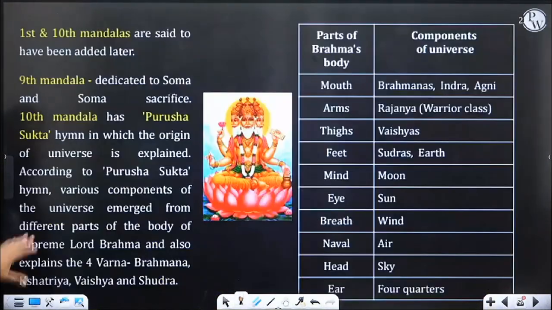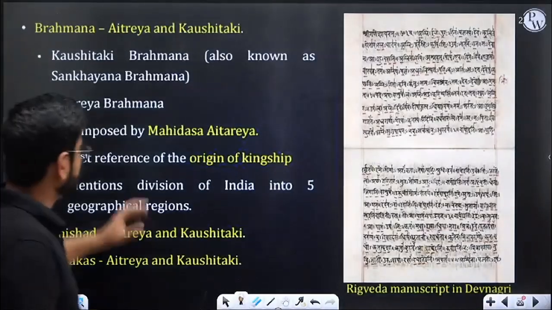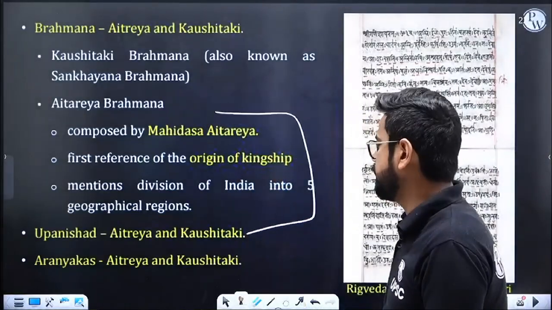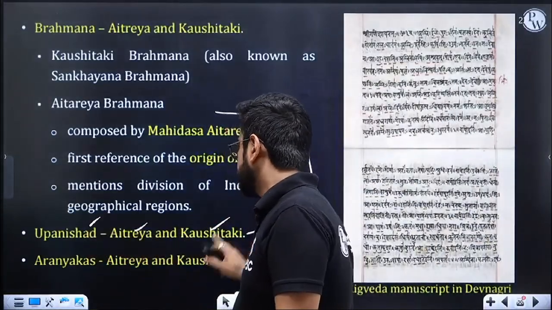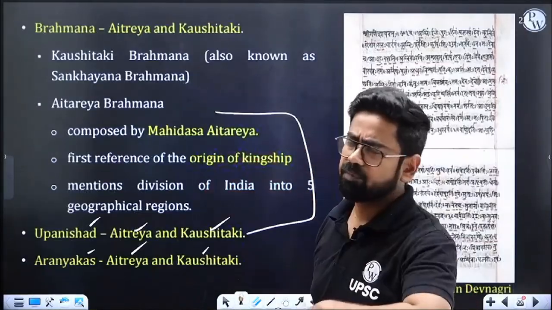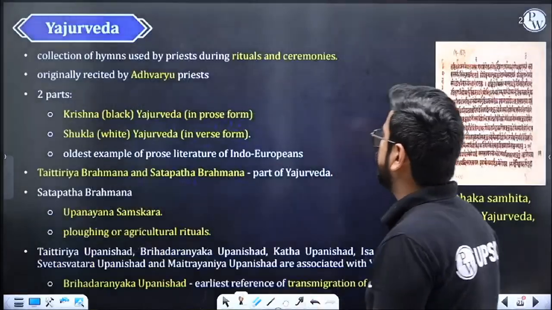Rigveda we have already discussed, and Purusha Sukta in the 10th Mandala. In Rigveda there are two Brahmanas, Aitareya and Kaushitaki. Aitareya Brahmana we discussed, which is important. Kaushitaki is nothing important. Easy to remember. The Upanishad, Aranyaka and Brahmana in Rigveda all have only two names, Aitareya and Kaushitaki. I'll show you the chart as well.